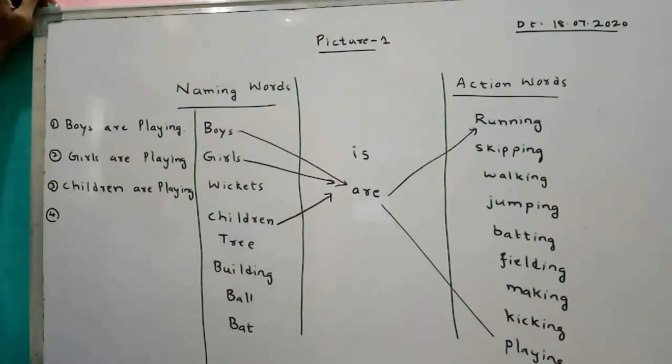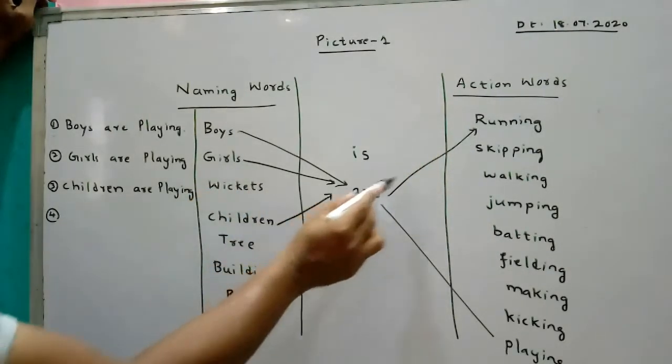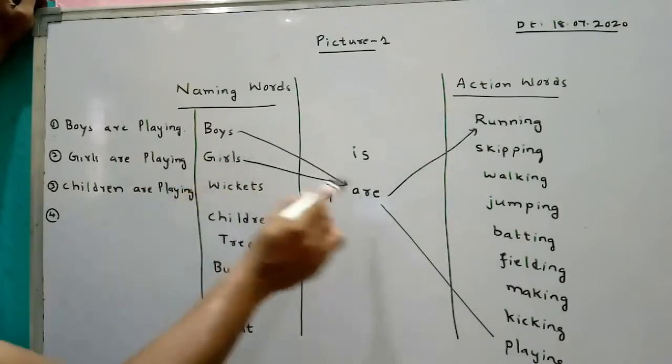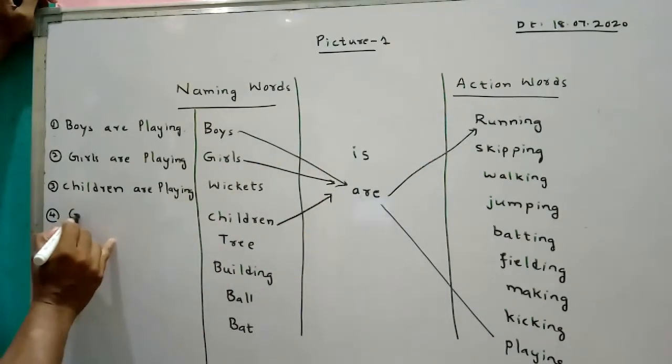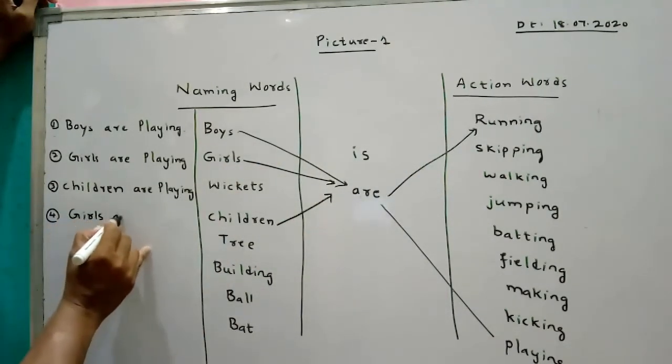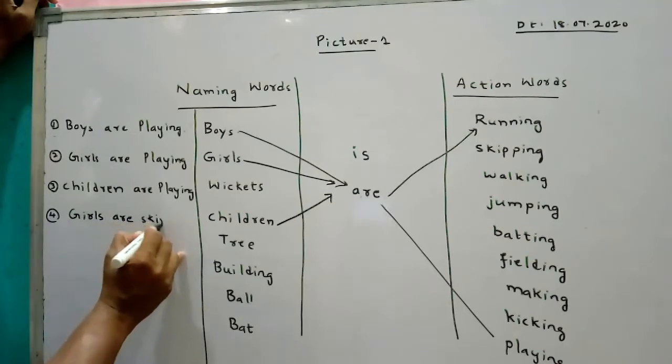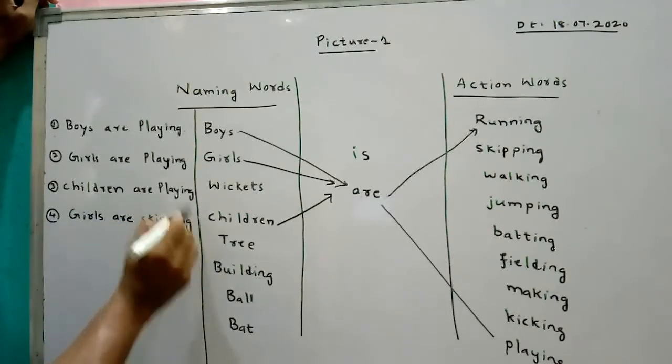Next. You can write here skipping is the action word. Girls are skipping.